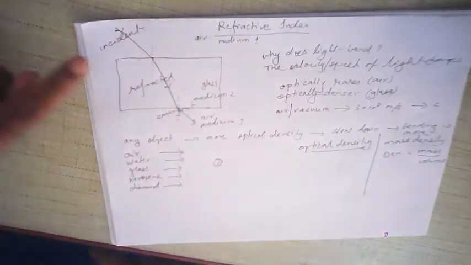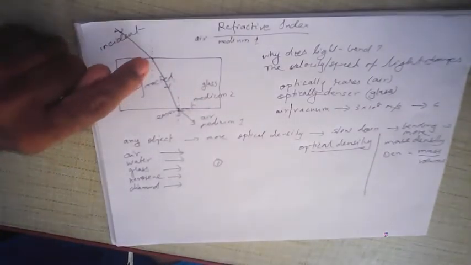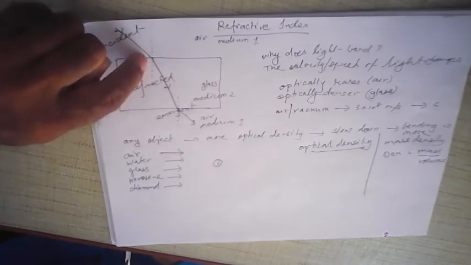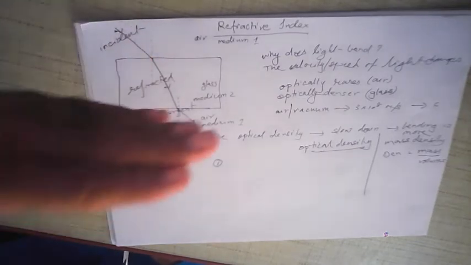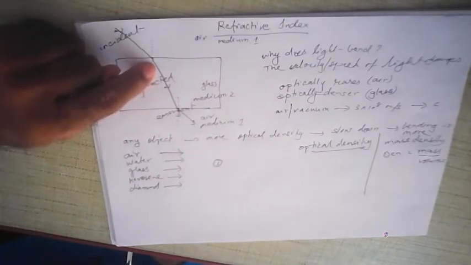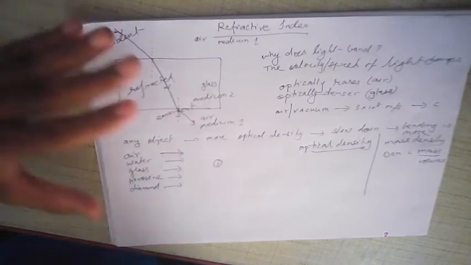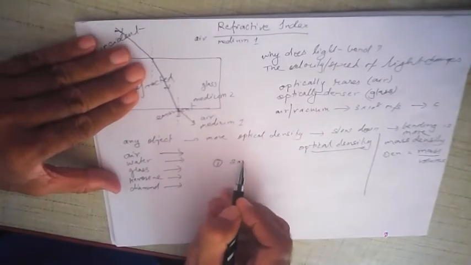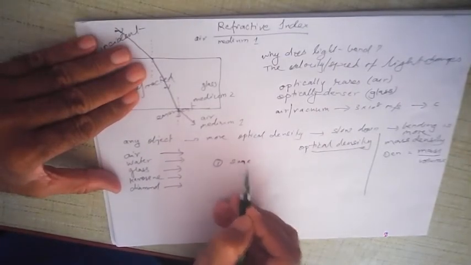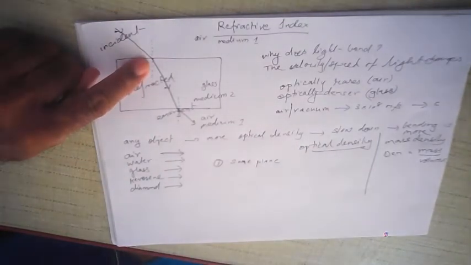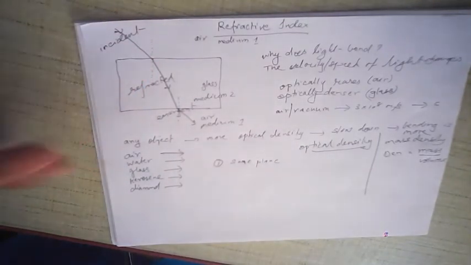So the incident ray and the refracted ray at the point of incidence, and the normal at the point of incidence, lie in the same plane. Okay, they lie in the same plane. That is the first law. So what is your first law? The incident ray and the refracted ray at the point of incidence lie in the same plane. That is the first law.